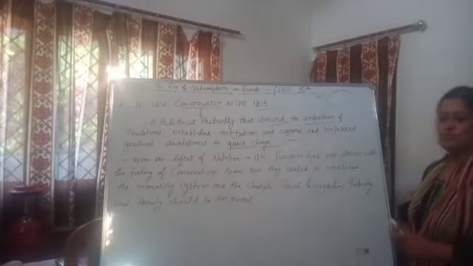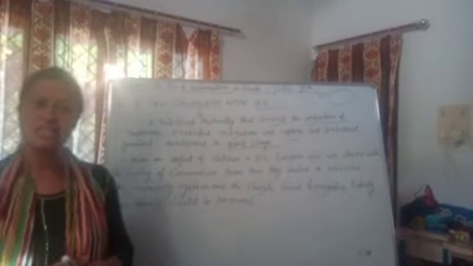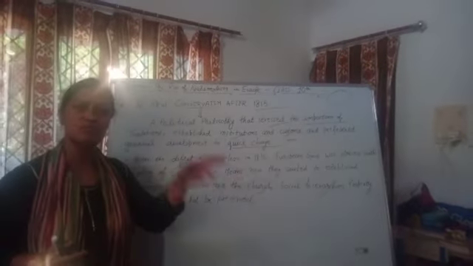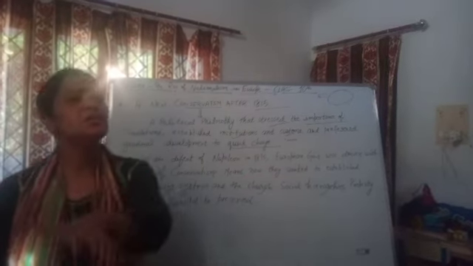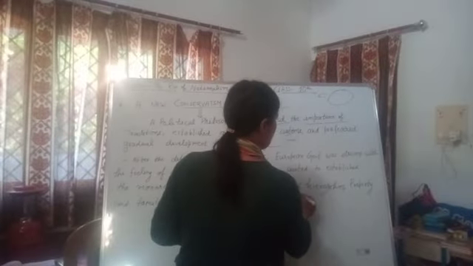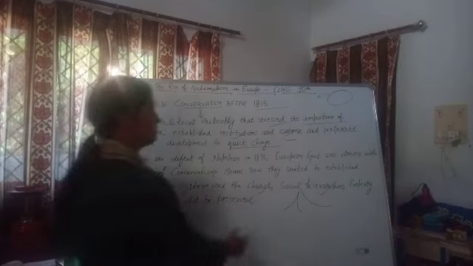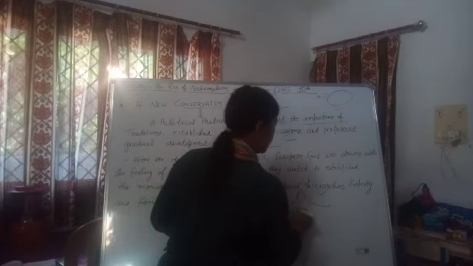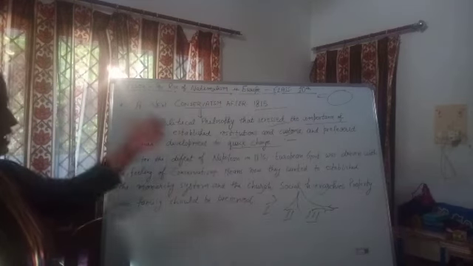So they wanted to establish the church monopoly once again, and then social hierarchy, again the division of society. They wanted that under the conservatism policy in the European states, a social hierarchy pattern should be accepted like earlier. Social hierarchy means that on the basis of economic status, people should be categorized as the first estate, second estate, and third estate. Again, the same policy they wanted to apply.